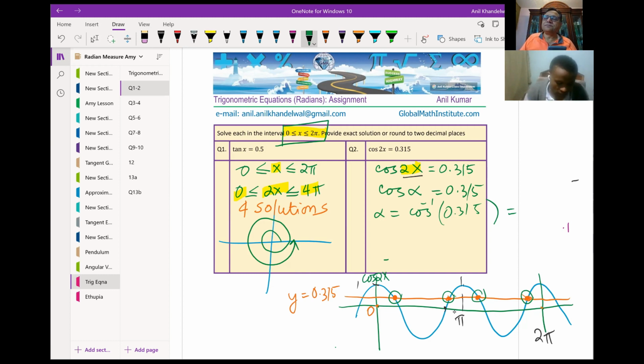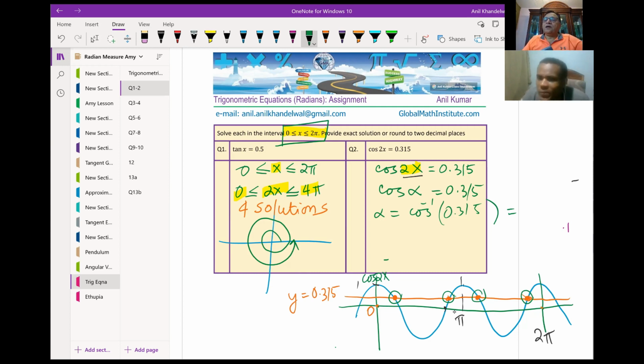First I press shift and then mode. Then they will give you some numbers, 1, 2, 3, 4, 5, 6. Check where you have radian written. In your calculator, which number is radian? For my calculator, it is 4. I don't know which number is yours. I don't know how to do it.